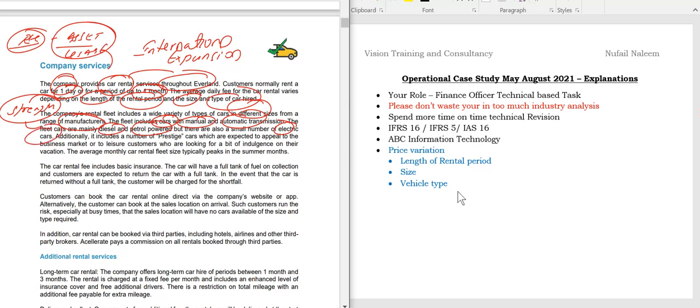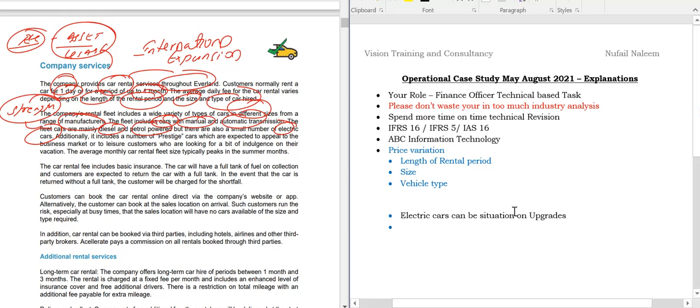So students, electric cars, they have specifically mentioned. So I'll write down here, students, electric cars. Now students, what I can specially say here is, when they use the term electric cars, there can be a situation on upgrades, because petrol and diesel cars, you can upgrade to these electric cars as well, students, for your basic understanding purpose.